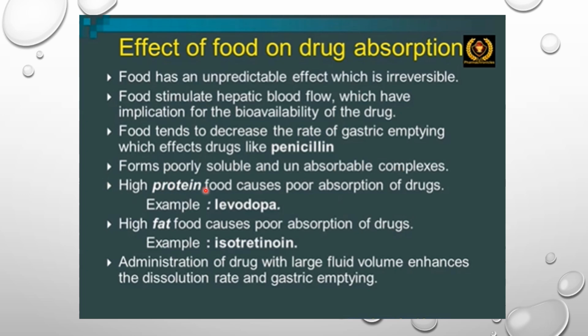Similarly, a high protein diet causes poor absorption of drugs, and one example is that of levodopa. I hope you all know what levodopa is. It's a drug given for the treatment of Parkinson's disease. Then there is also a big caution that high fat food causes poor absorption of drugs like isotretinoin. So administration of a drug with a large fluid volume enhances the dissolution rate and the gastric emptying. So these are the major factors which can affect the absorption of a drug related to food.